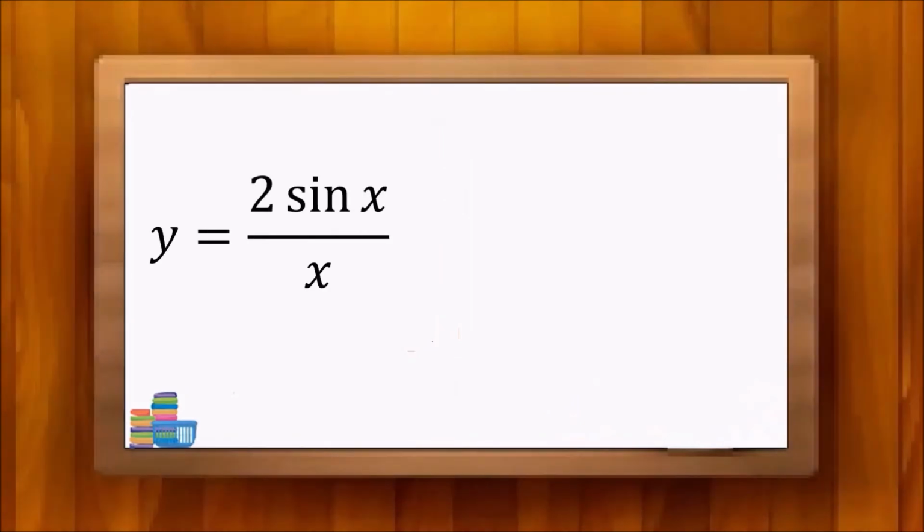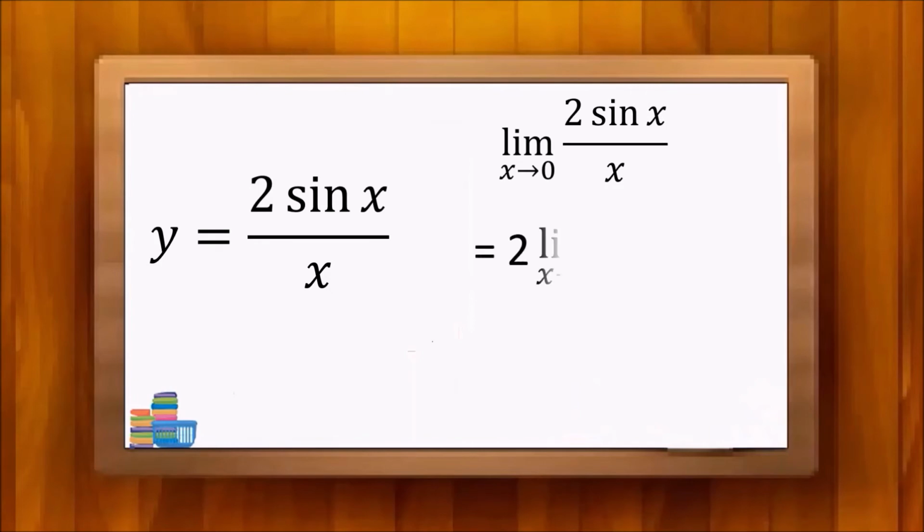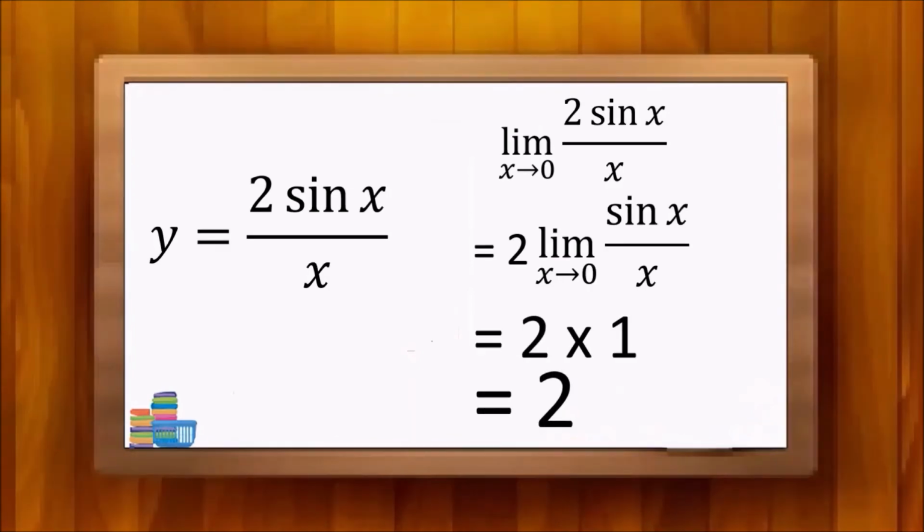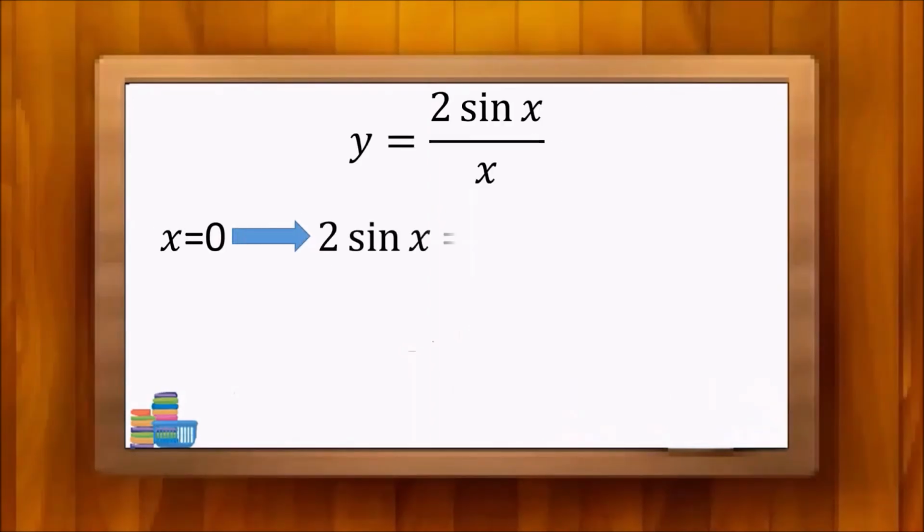Then let's find the limit, when x approaches 0, of this function, y equals 2 sine x over x. This is equal to 2 times limit x approaches 0, sine x over x, equals 2 times 1, equals 2. So what's happened here? When x equals 0, 2 sine x equals 0.